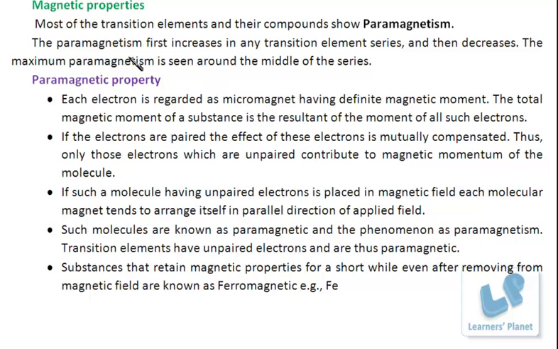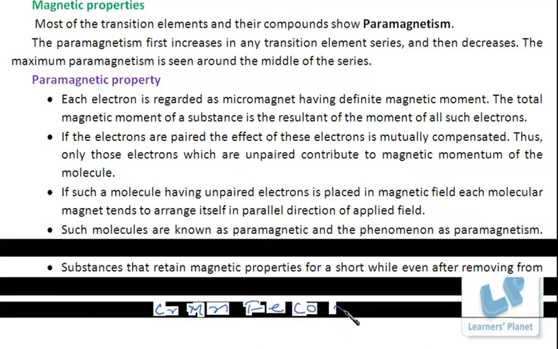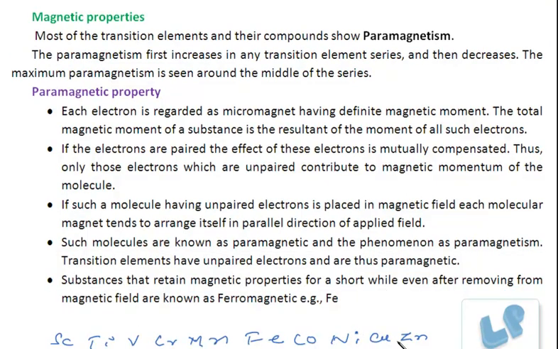Now in this case, the paramagnetism first increases in any transition element series and then decreases. Say in any series, if I am talking about scandium, titanium, vanadium, chromium, manganese, iron, cobalt, nickel, copper, zinc.